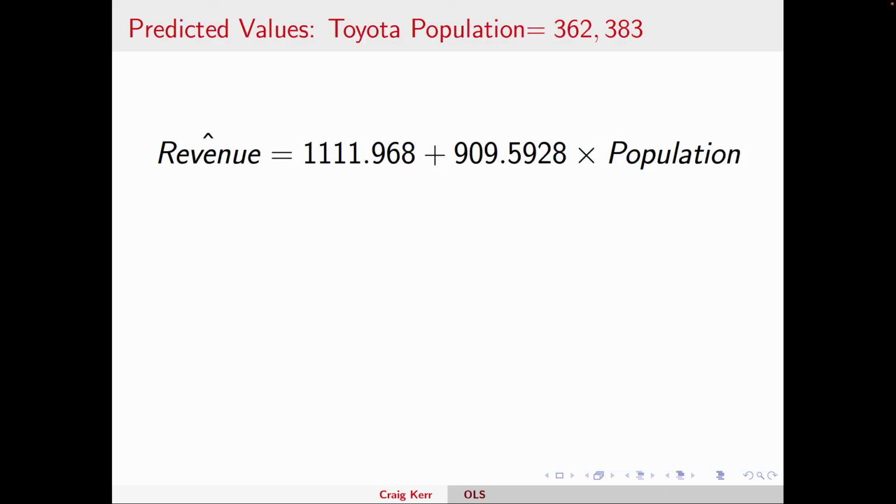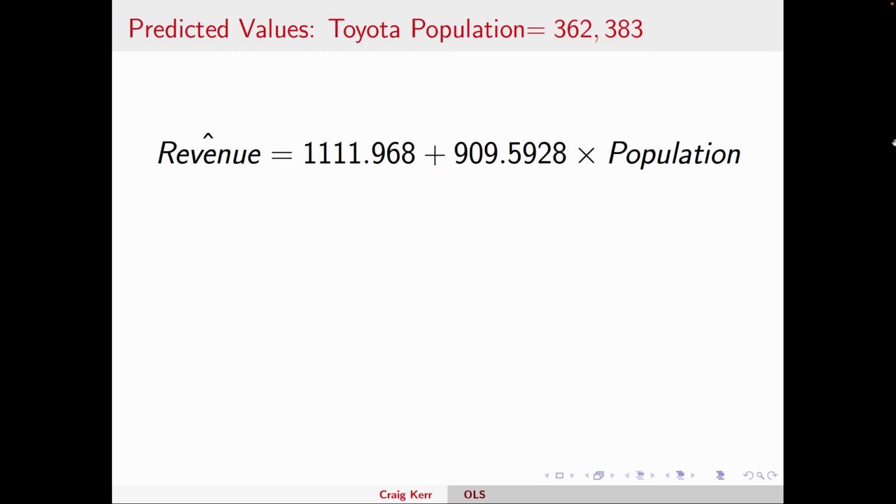Now, given that Toyota has a population, or did in 2020, I believe, of 326,383 people, not a huge city, lots of farms, I could estimate with our regression equation how much revenue I would expect to get in a city of that size with a soccer team during a pandemic year. Because again, this data came from 2020, so these revenues are reflective of having a pandemic whilst operating your soccer team.